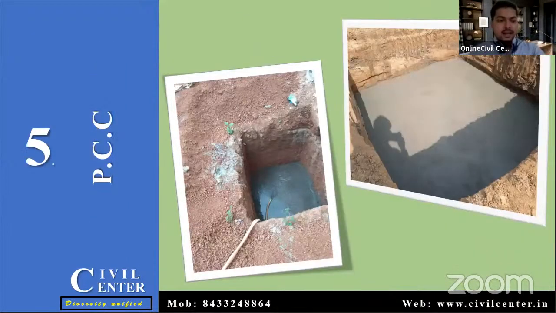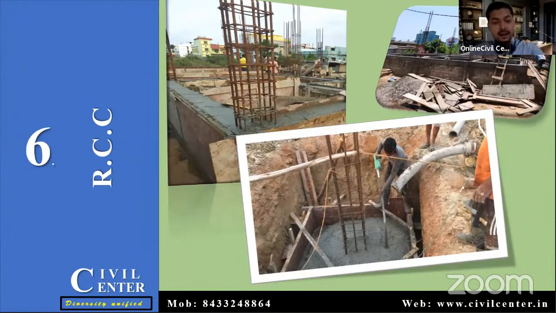Now after all these things we have to take care of the PCC work, then the RCC work is involved. Now what is PCC and what is RCC? PCC is plain cement concrete. The composition is normally 1:2:4, and this is the ratio of the cement, fine aggregate and coarse aggregate.